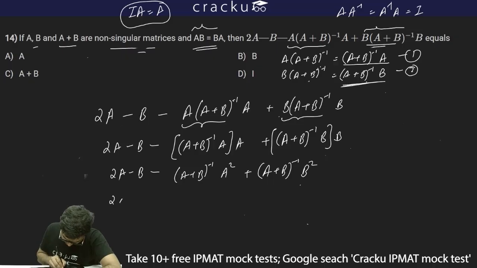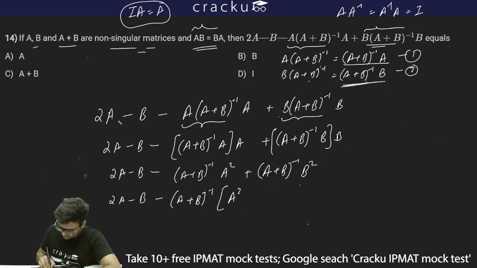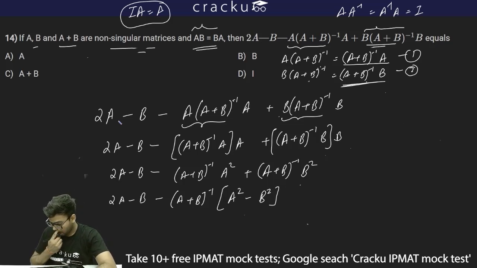Now next step will be, I'll take (A plus B) whole inverse as common, and ultimately what will I be left with? I'll be left with A square minus B square, because I've taken minus out here, and this is minus with A square and plus with B square, so it will be A square minus B square.